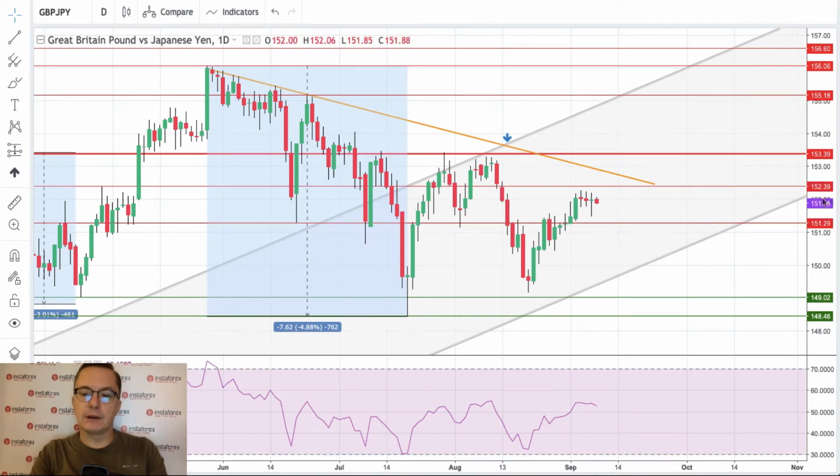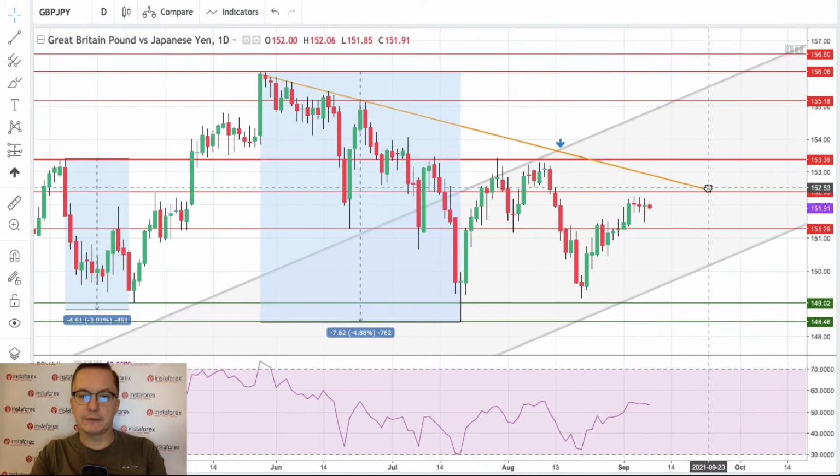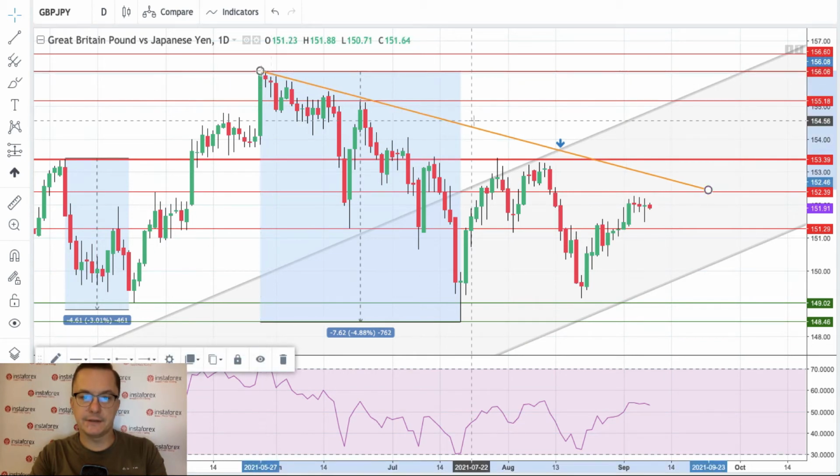The other one, 152.39, has not been cleared yet. We have this kind of a pullback and indecision in market participants where it's supposed to go. The market is already above the level of the 50. It's not a strong momentum, 55 points only.